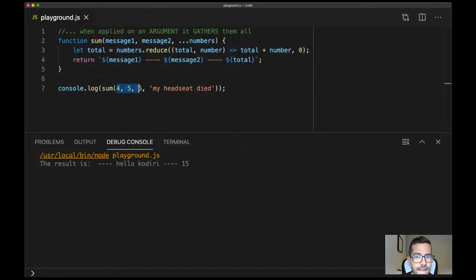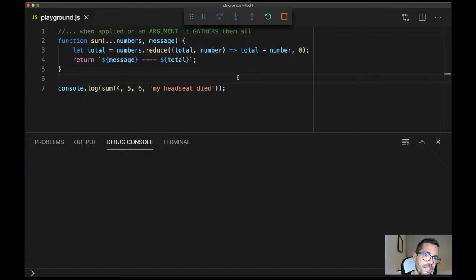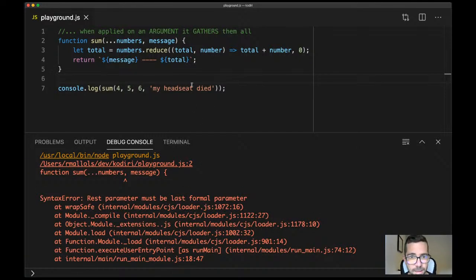I want to capture all the arguments except the last one. Can we do that? I'm afraid we can't. That's not supported in JavaScript, or it wasn't 2 months ago. Let me try it. Maybe now it works. No, that doesn't work.